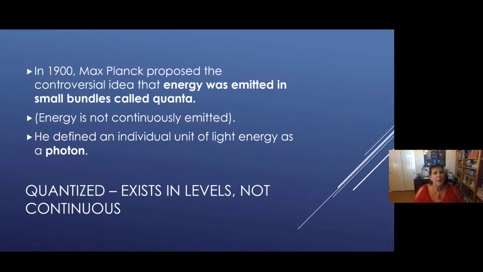All right, remember how we had a couple of scientists back in chapter 4 that we talked about? Well, we're going to bring on a couple more scientists in this chapter. So around 1900, the scientist Max Planck proposed the idea that energy was emitted in small bundles called quanta. So he was saying light energy isn't a wave, it's like a little beam of energy. He said an individual unit of light energy was a photon.